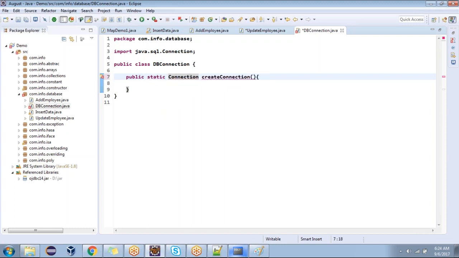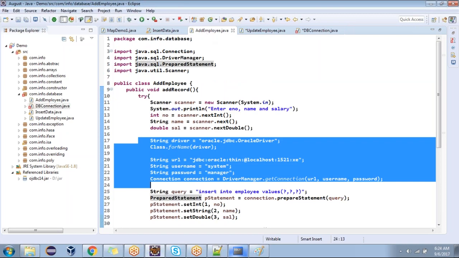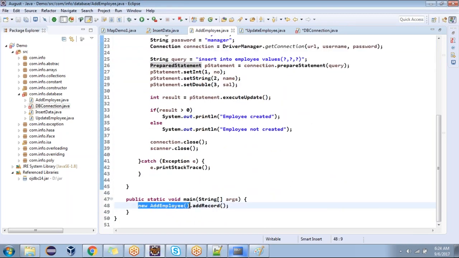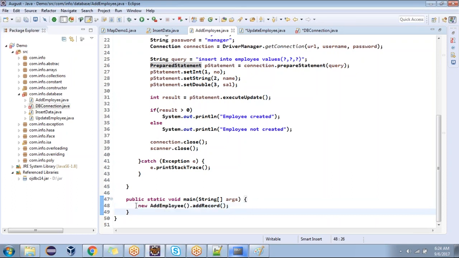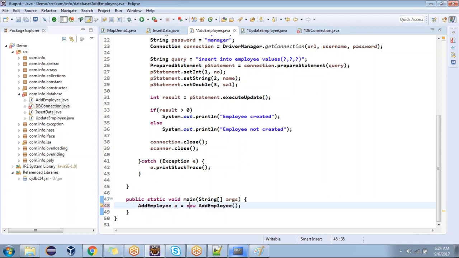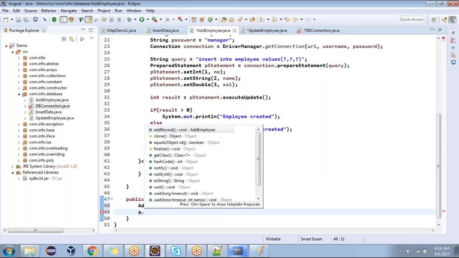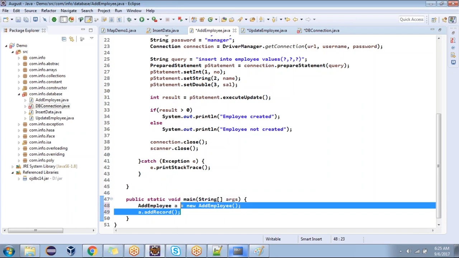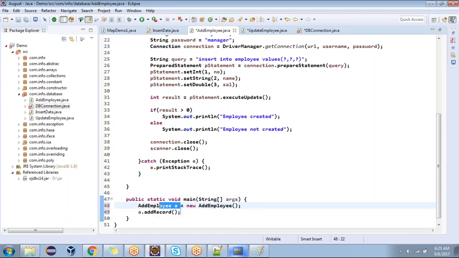New class name followed by that method name. That is also object creation only, Vijay. You are missing points. Do you think that we are not creating an object? We are creating an object. Both are the same. We are not creating a reference here, Vijay, not an object. Whenever you use the new operator, it's nothing but creating an object.